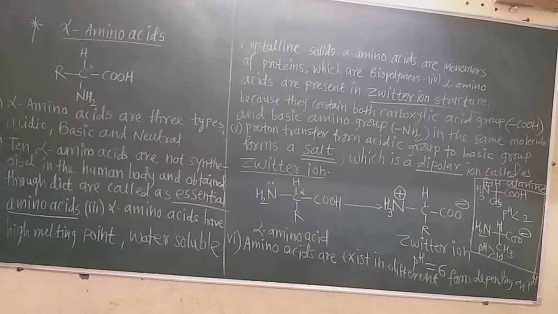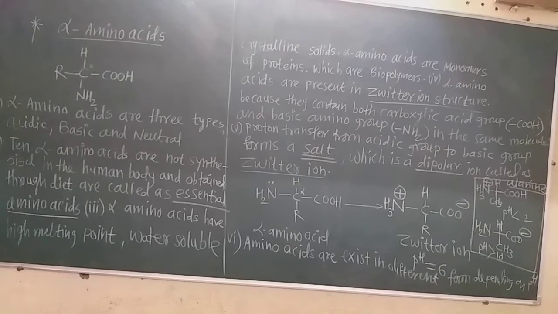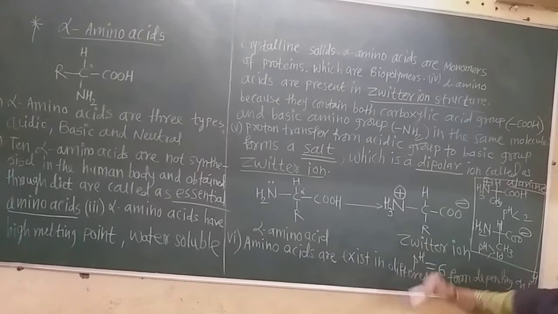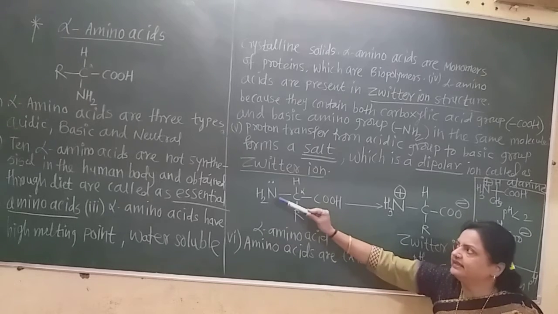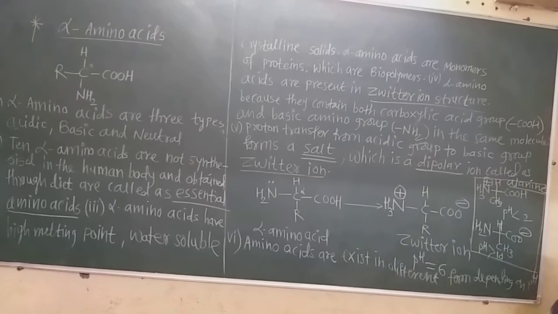Now such an ion is called the Zwitter ion. That is the specific name for the dipolar ion, in which the alpha amino acids are always present. What happens during the formation of this Zwitter ion? Let us see. Now we know that on the nitrogen atom there is a lone pair of electrons. On the nitrogen atom there is a lone pair of electrons.